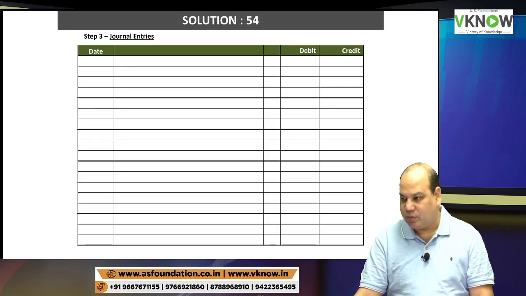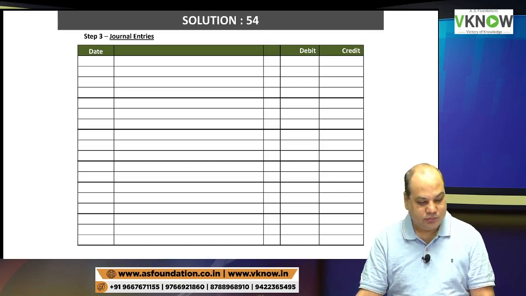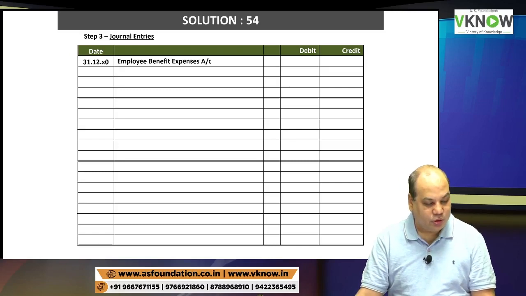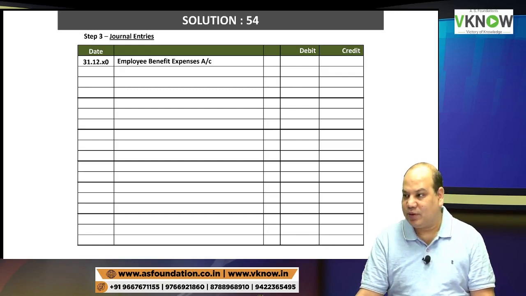Start. Format about 1 page, about 20 lines. 31/12/20x0. Employee benefit expense account. You have to take the total of equity settlement and cash settlement first year. Anybody?